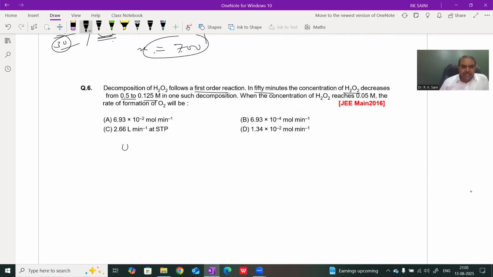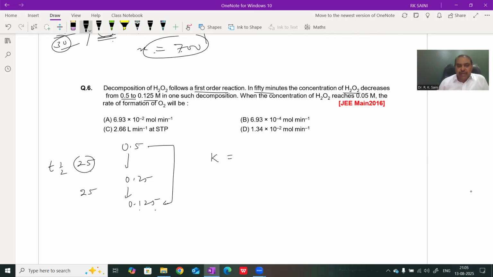Now the concentration going from 0.5 to 0.25 is one half-life and 0.125 is another half-life. It means the half-life of H2O2 is 25 minutes. Therefore, a total of 50 minutes is taken when the concentration goes from 0.5 to 0.125, so its half-life is 25 minutes. And hence we find the rate constant. We know that rate constant equals ln2 upon half-life.